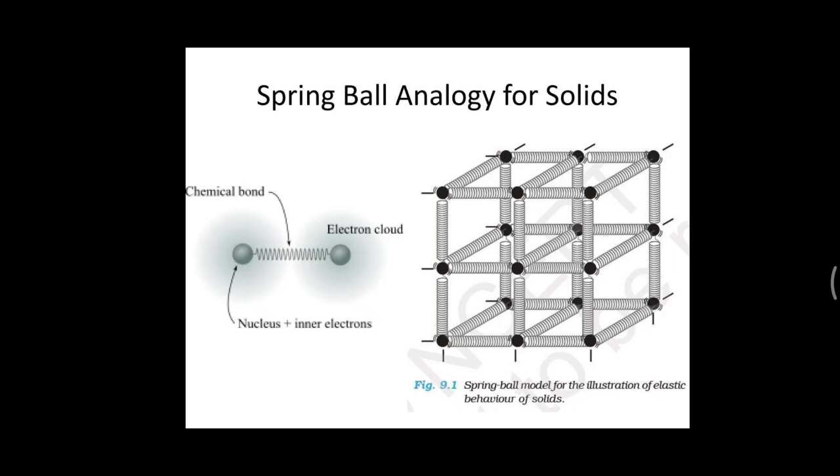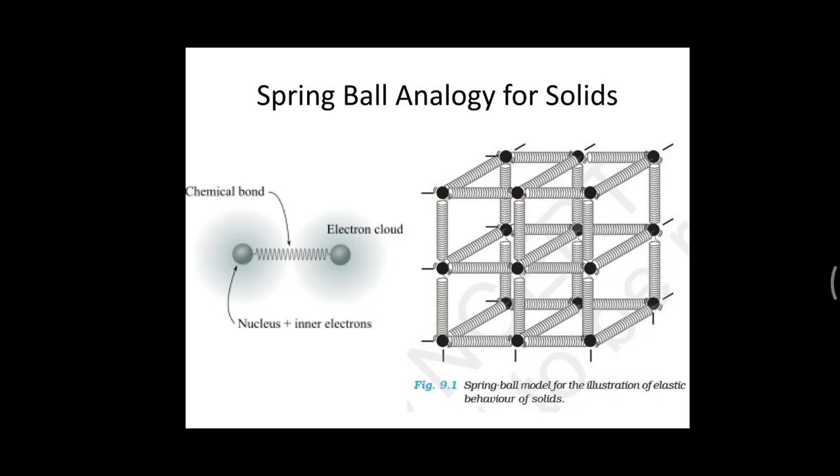So as you are compressing, or applying a deforming force, the deformation will happen, and the elongation in the bonds, or the change in position of the bonds, will happen, and as you remove the external or deforming force, these bonds will regain their original shape and length.